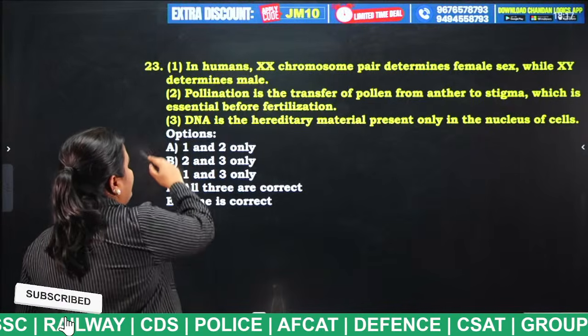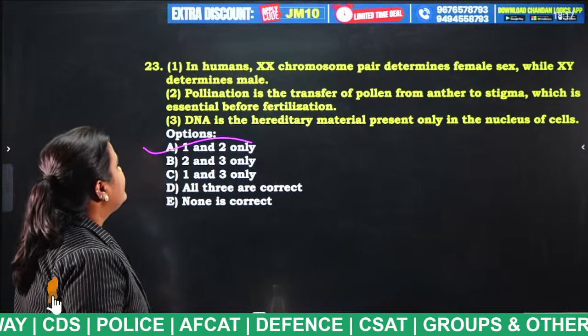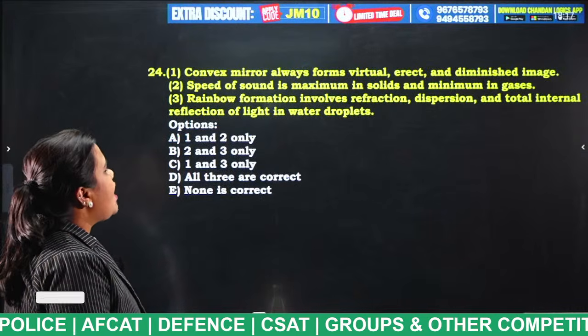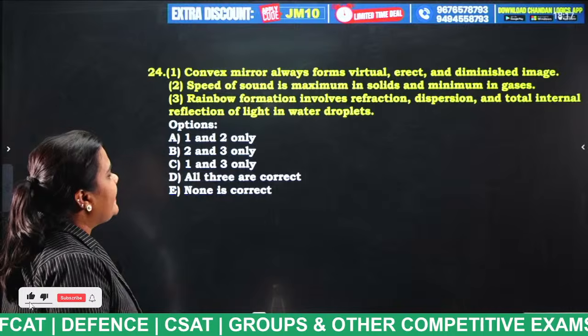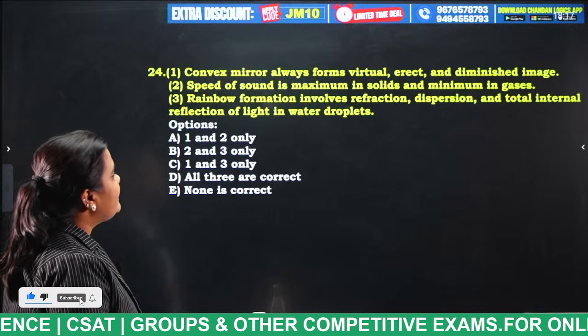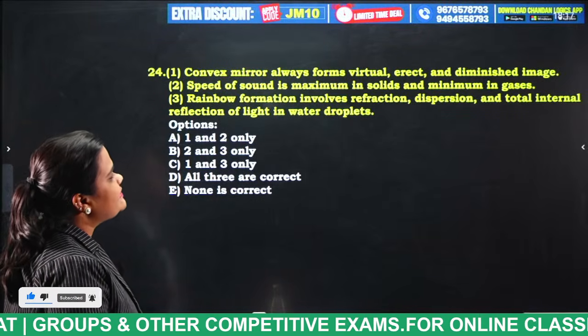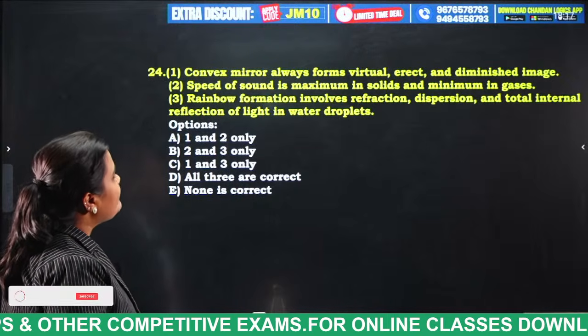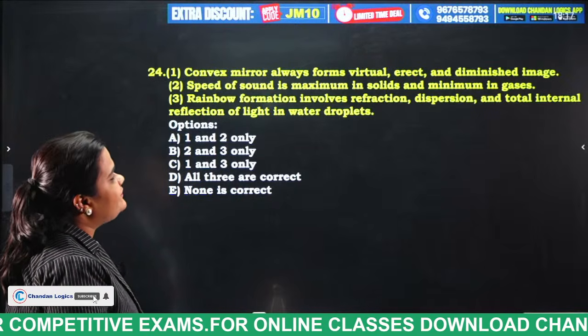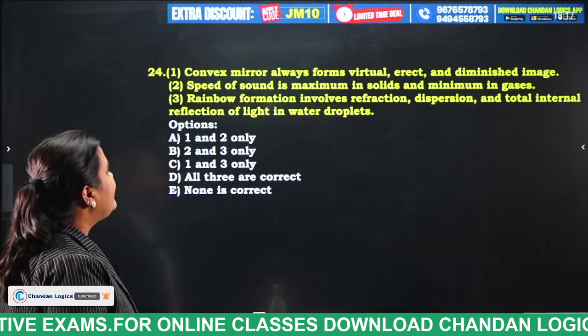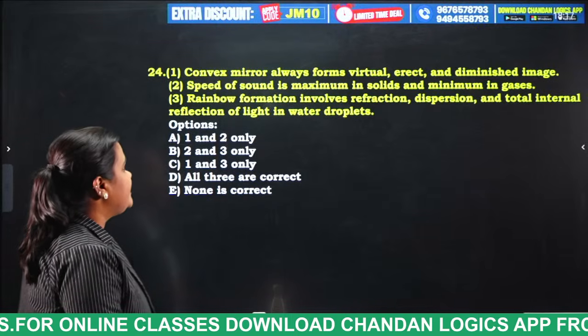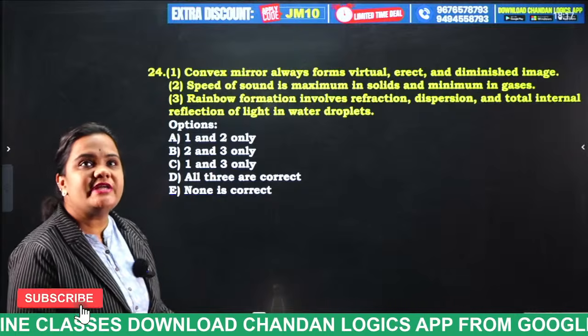So 1 and 2. Convex mirror always forms virtual, erect and diminished image. Speed of the sound is maximum in solids and minimum in gases. Rainbow formation involves refraction, dispersion and total internal reflection of light in water droplets. Now try to answer. So here are the 3 statements, students.